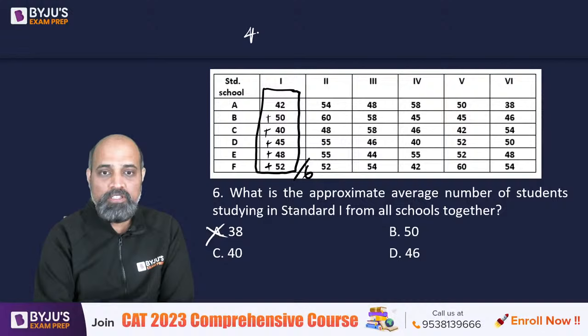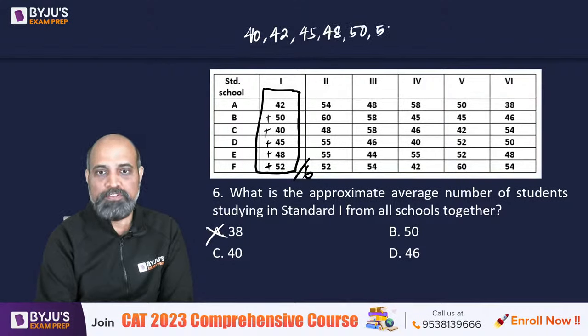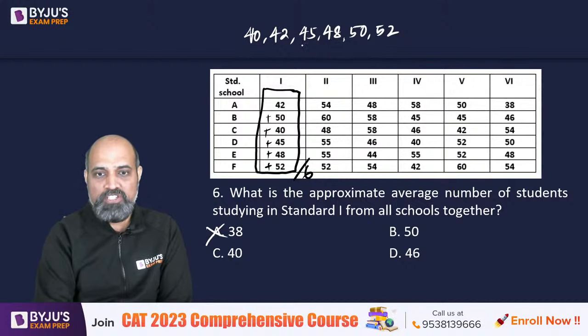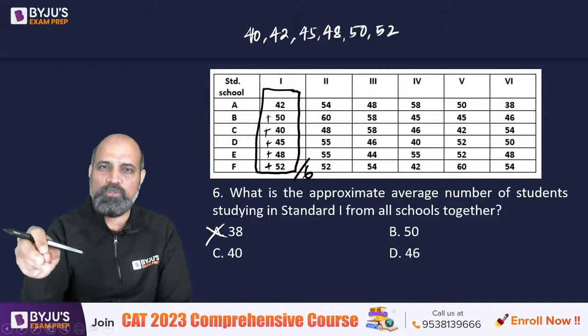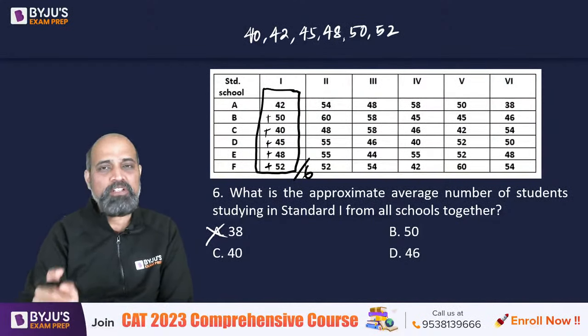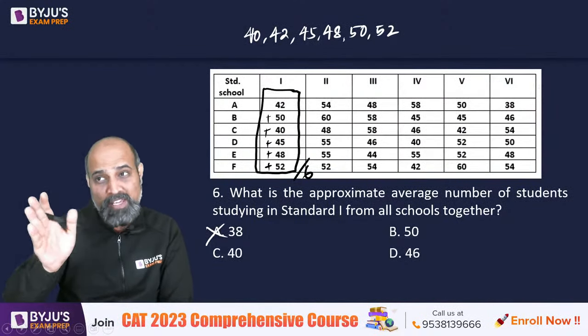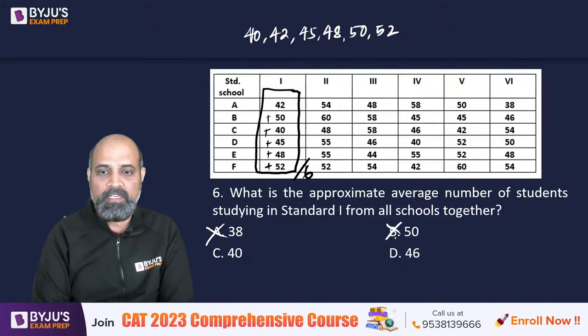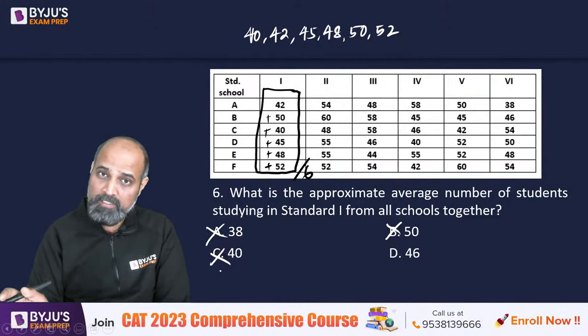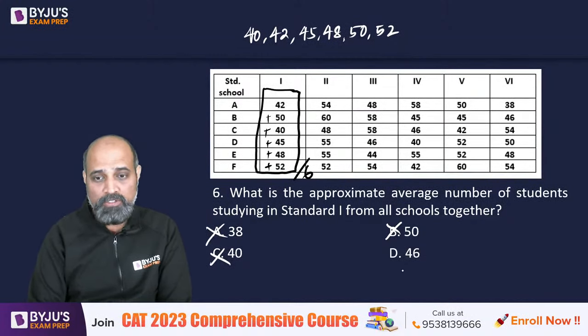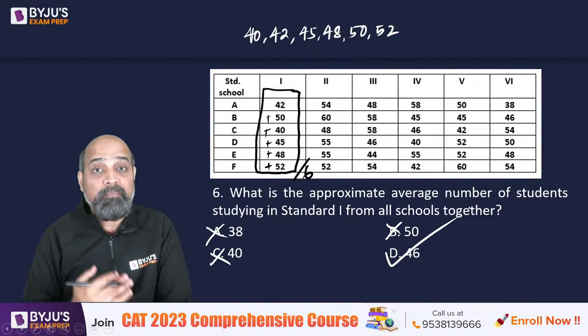So if I write down the numbers 40, 42, 40 हो गया, 42 हो गया, then we have a 45, then we have a 48, then we have a 50, and then we have a 52. So average is going to be somewhere between 45, 48 और उसी के आसपास होगा, right? So it won't be skewed. वो एक end पे नहीं होगा. So 50 will not make sense and 40 will not make sense. So if I really don't want to solve this, if I only look at the values, I will realize that only 46 makes sense.